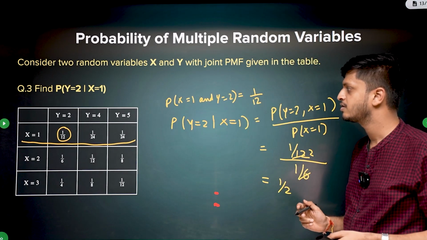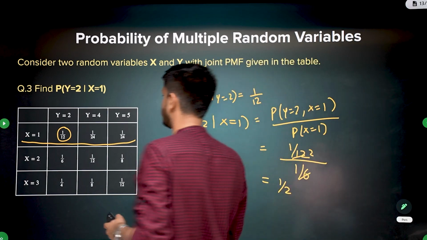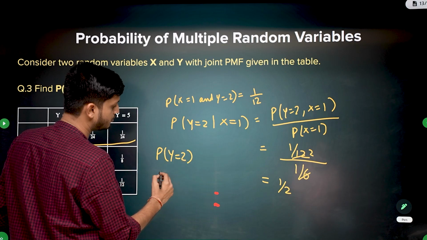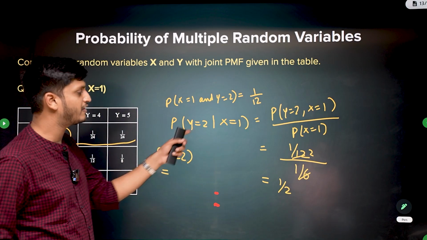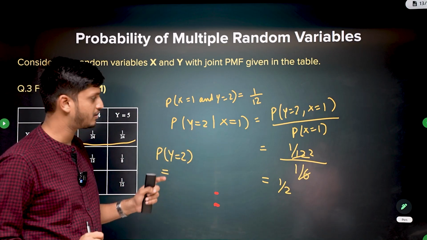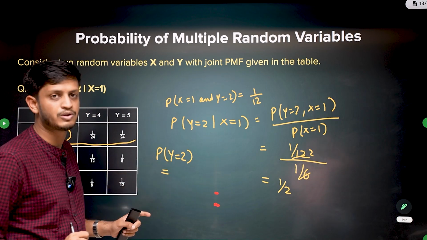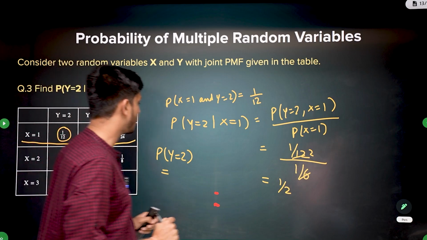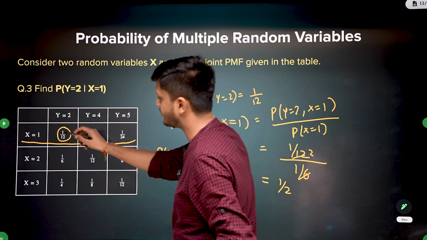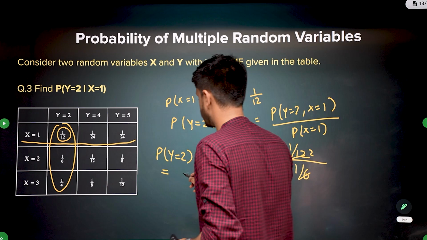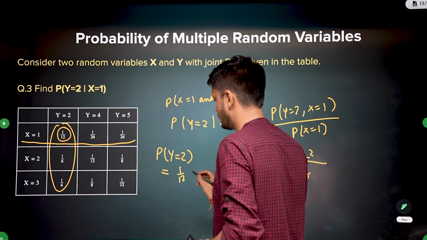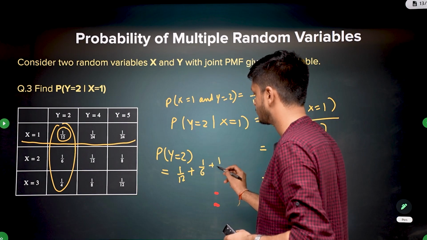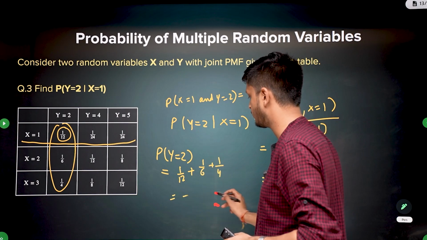1 by 2. See, now can you calculate what is the probability of y being 2? That's all. I want to see whether these 2 events are independent or not. So I will just calculate the probability of y being 2. If that is also 1 by 2, then these 2 events will be independent, right? What is the probability of y being 2? You just sum the first column. So it is 1 by 12 plus 1 by 6 plus 1 by 4. So the denominator will be 12.